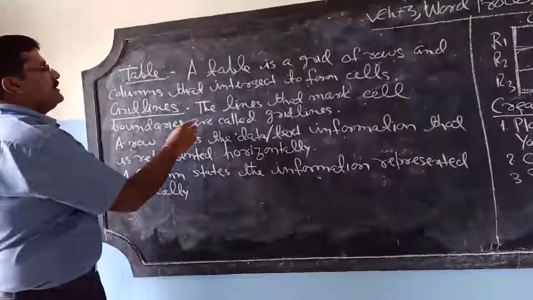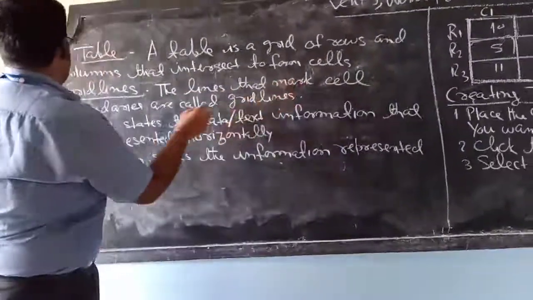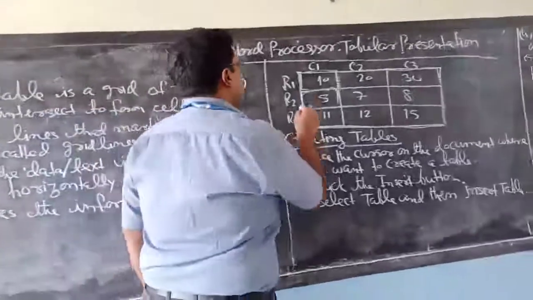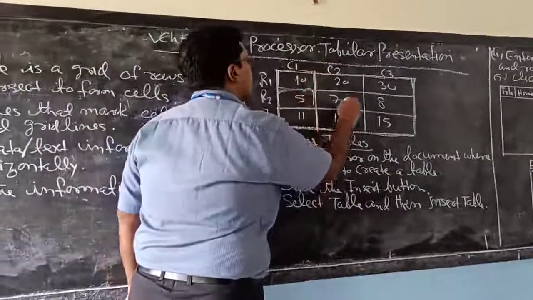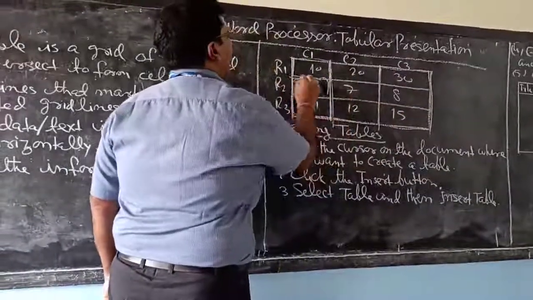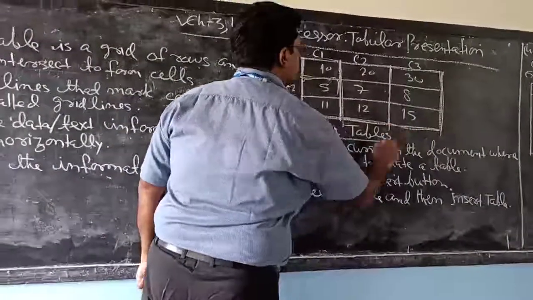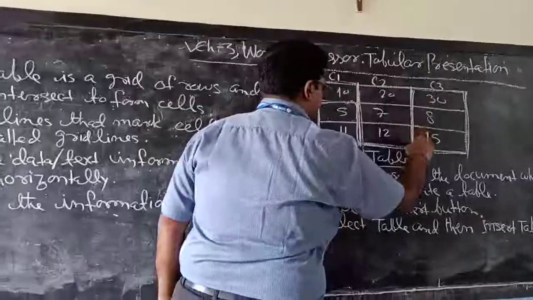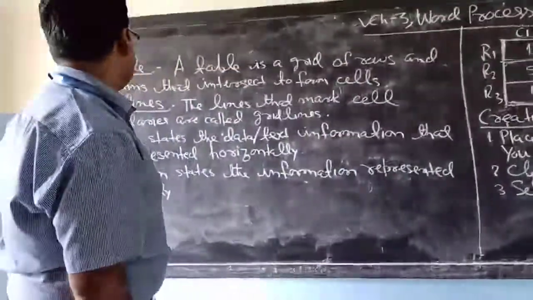Now what are grid lines? The lines that mark cell boundaries are called the grid lines. See, the lines which mark the cell boundaries, like these lines, are called the grid lines.